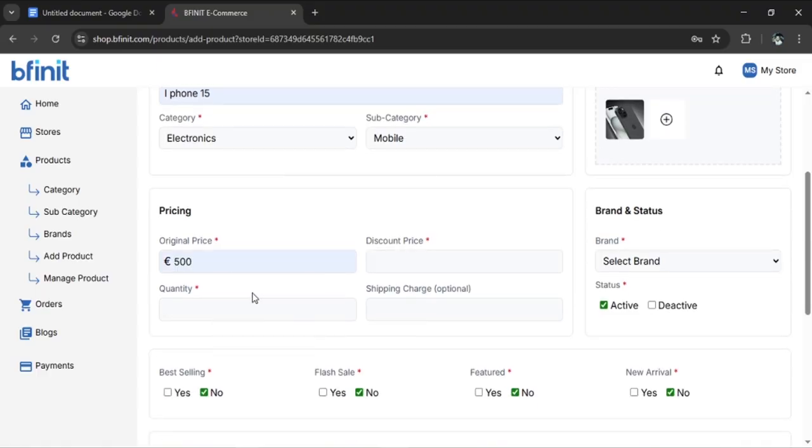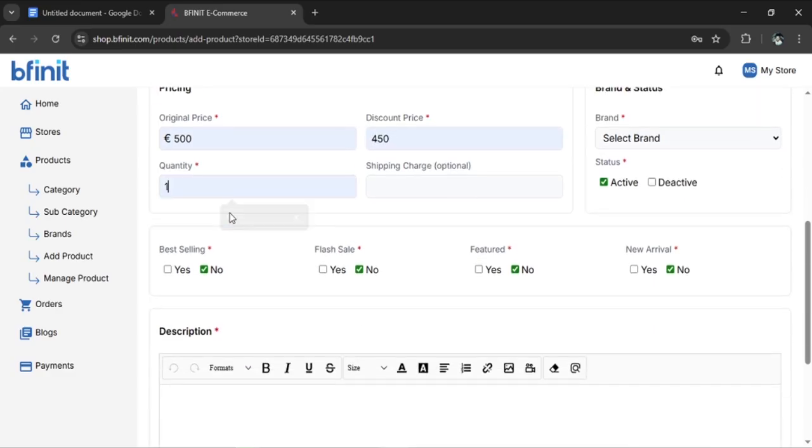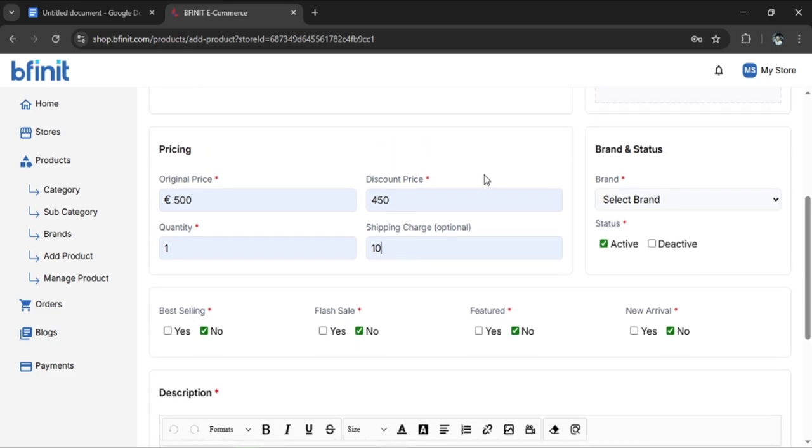Putting price, discount price, and quantity. Defining the brand for this product. Status active or inactive.